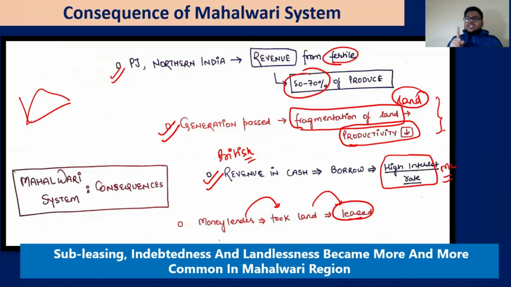So one thing that is common in all three systems is subleasing, indebtedness, landlessness, and begari, right? All these things became very common in all the systems. Though the methodologies and means are different, the ends are the same. First, maximum revenue extraction for the Britishers, and maximum extortion from the farmers. So subleasing, indebtedness, landlessness became more and more common in the Mahalwari region.